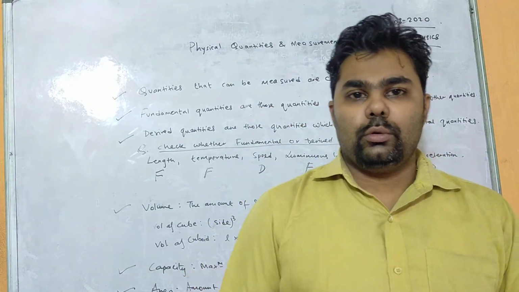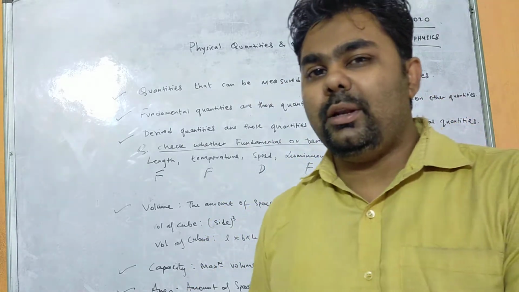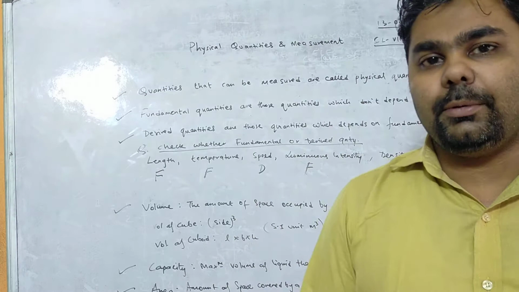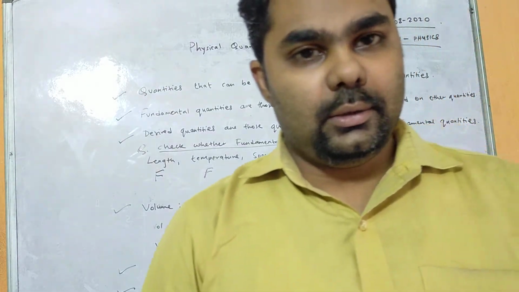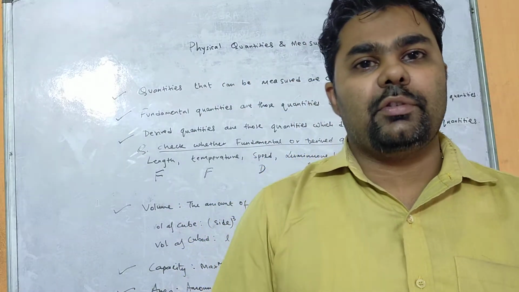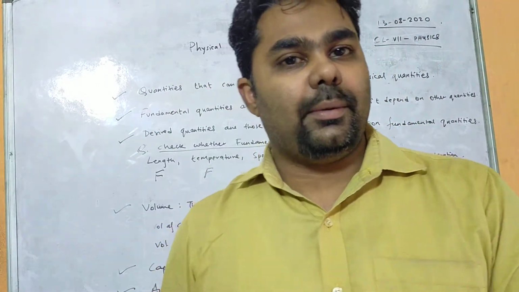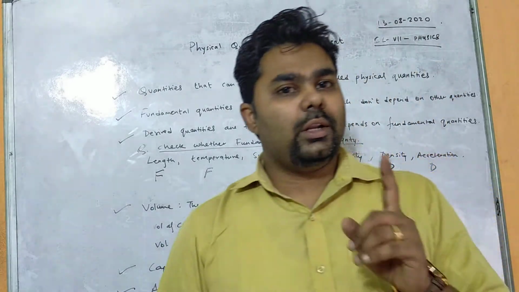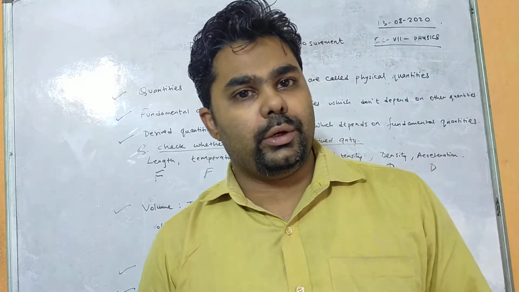What is the capacity of the 750 milliliter bottle? It is 750 milliliter, because it can hold a liquid of 750 milliliter only, so its maximum capacity is 750 milliliter. Similarly, the capacity of the 1 liter bottle is 1 liter.